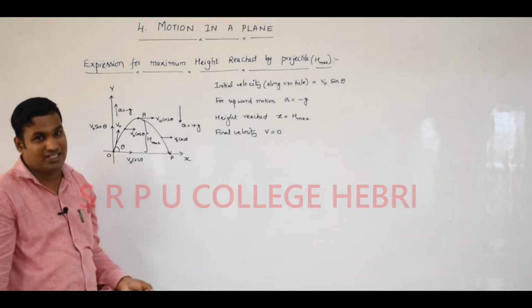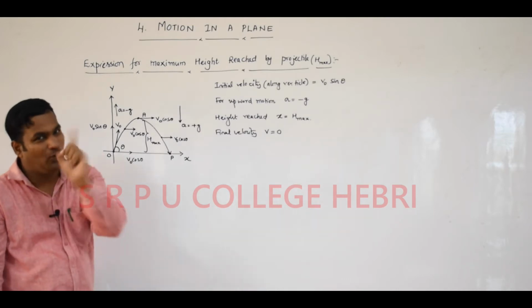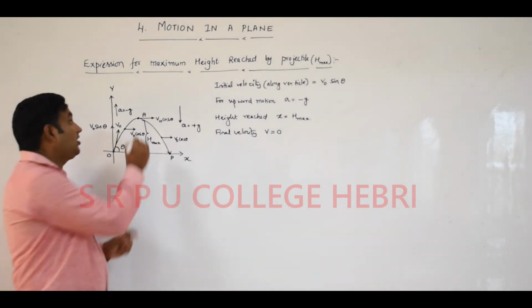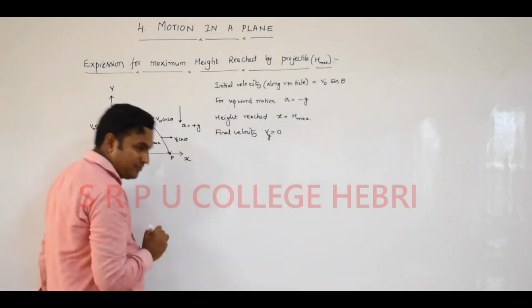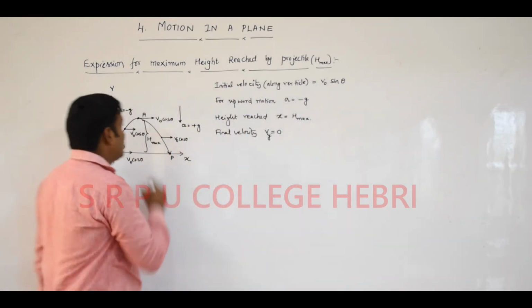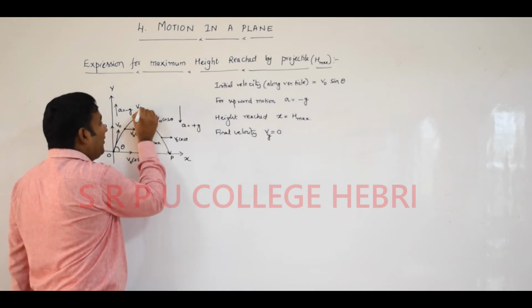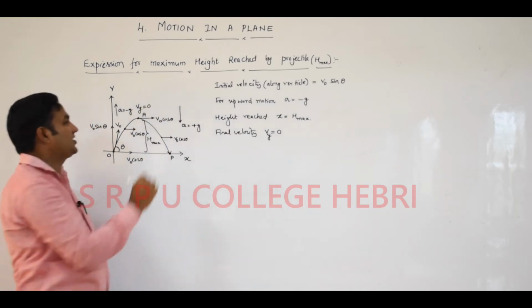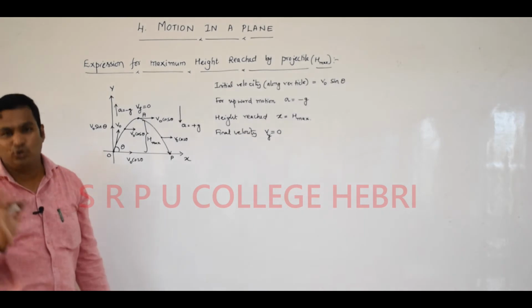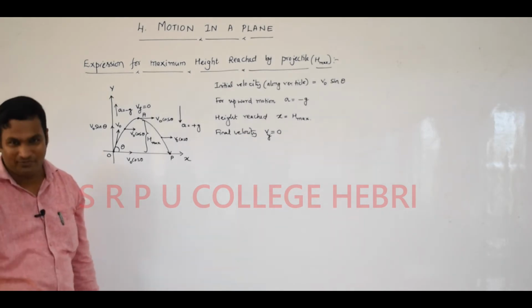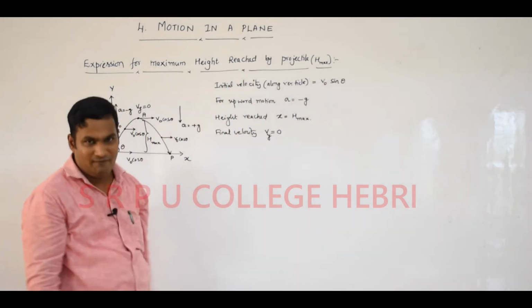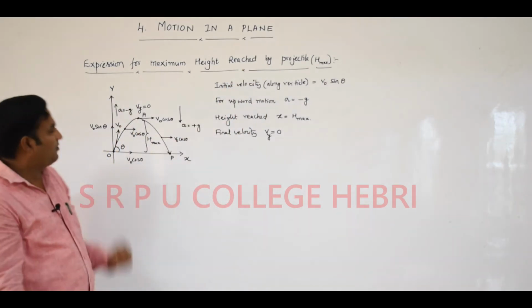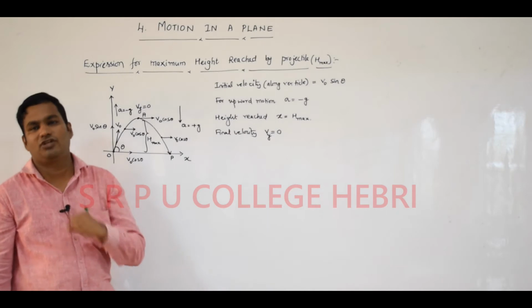V naught cos theta is not a vertical term, it is the horizontal term. Here, vertical component, that's why you may take it as Vy. Here Vy, vertical component of velocity at a point A, is equal to 0 in upward direction. Is that clear?